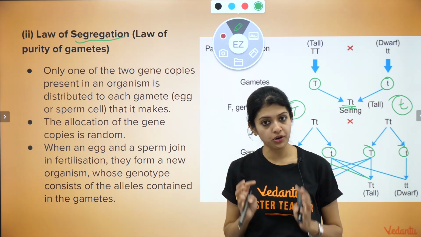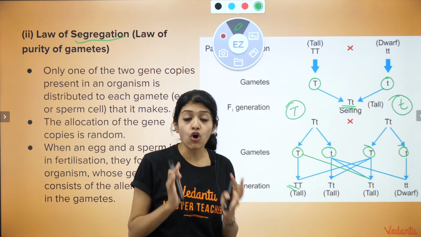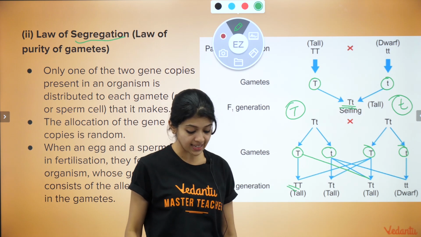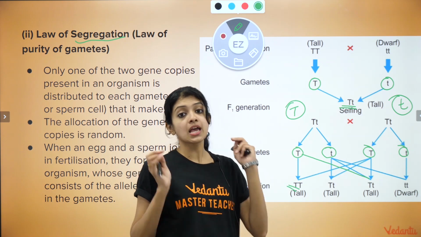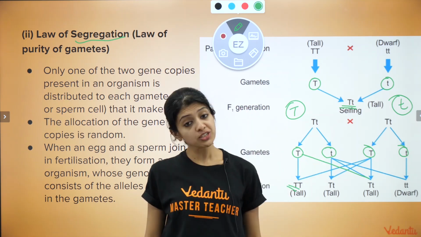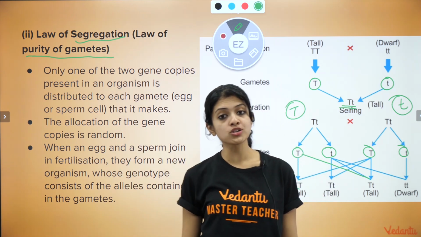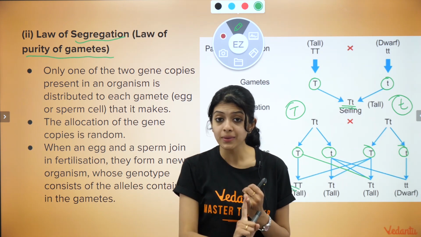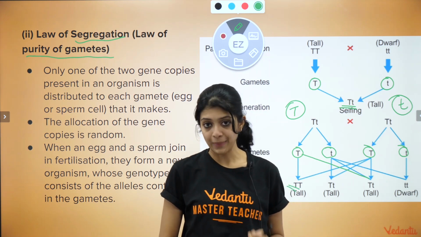It is called the law of purity of gametes because one single gamete is pure, or contains only the allele for one particular trait. It contains either the dominant one or the recessive version, right? So you can say that a gamete is pure for that particular trait. A gamete cannot have both the versions of a gene, which is why we also call this the law of purity of gametes. So what are the laws that Mendel came up with? Based on the monohybrid cross, he came up with the law of dominance and the law of segregation or the law of purity of gametes. Okay?